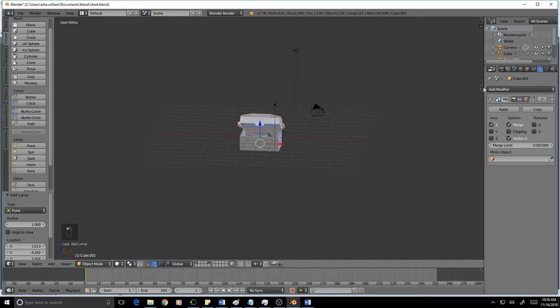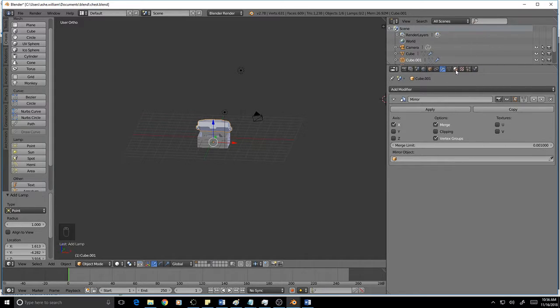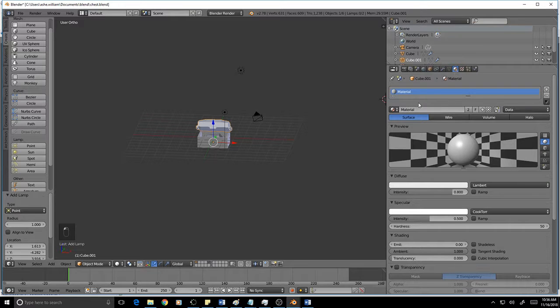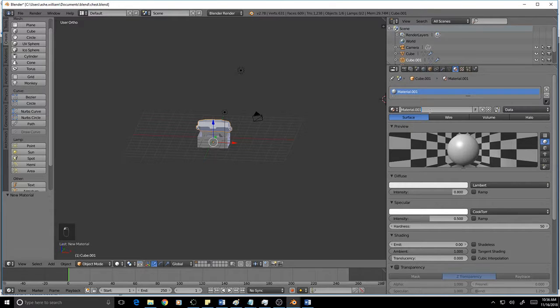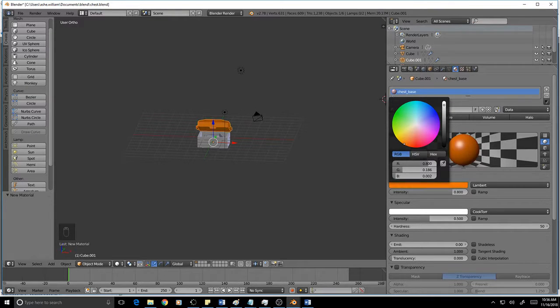So you go over here in your properties panel and you click on this orange circle thing. That's the materials tab, and we need to add a new material slot. And I just took away the default. I'm going to click new, and I'm going to call it the chest base color, and I'm going to make it a brownish color.